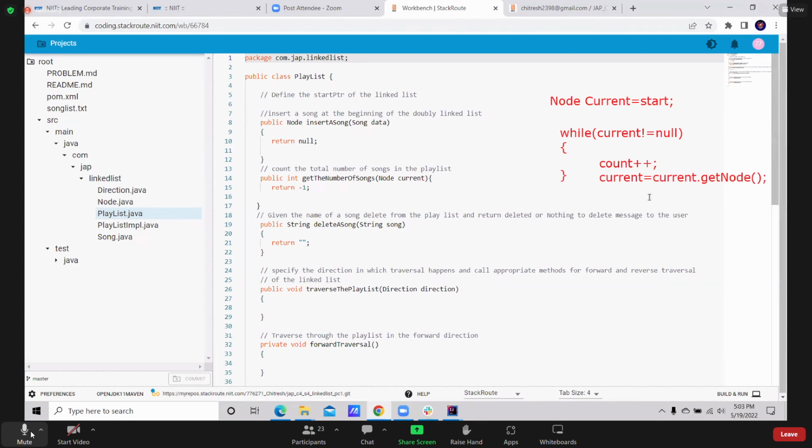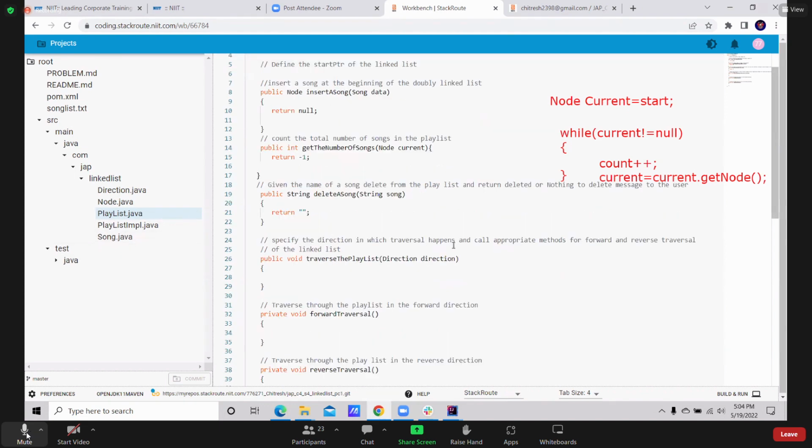Line number 19, delete a song based on song name. I deleted based on roll number earlier. Here you need to delete based on song name, or whatever it is in your data. Please refer, I think it will be song name. So please scroll down. I know this is a unique part.